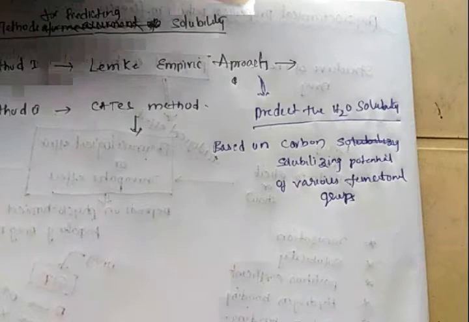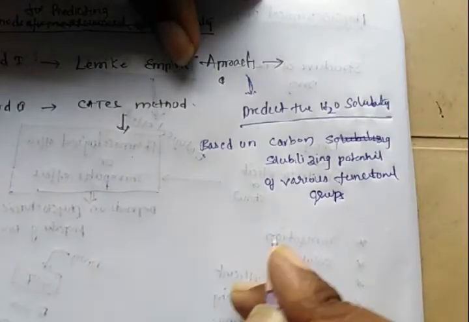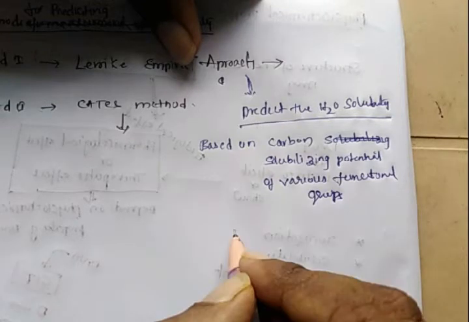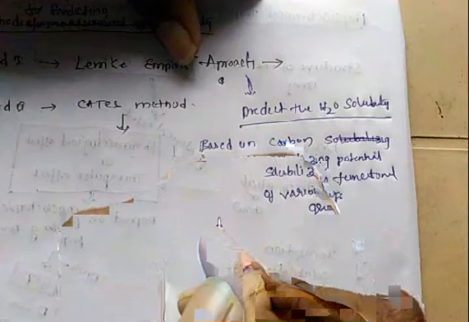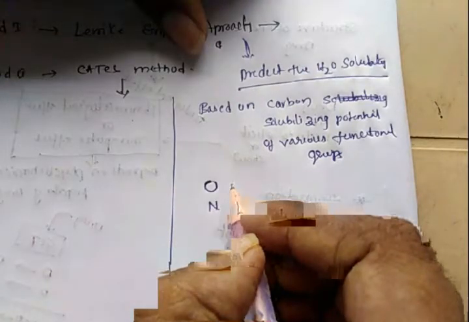As we already discussed before, if a drug molecule has oxygen or nitrogen in its structure, they definitely increase the solubility.